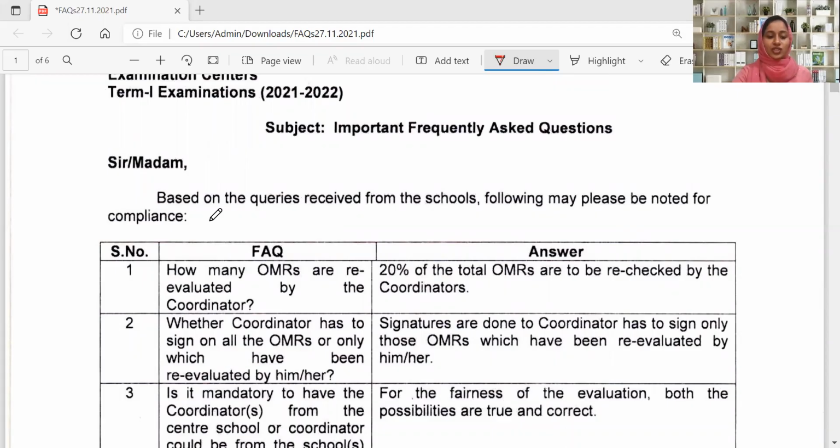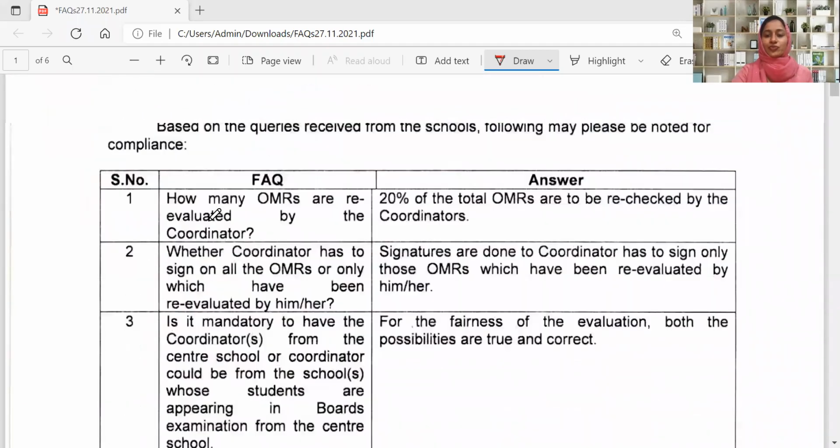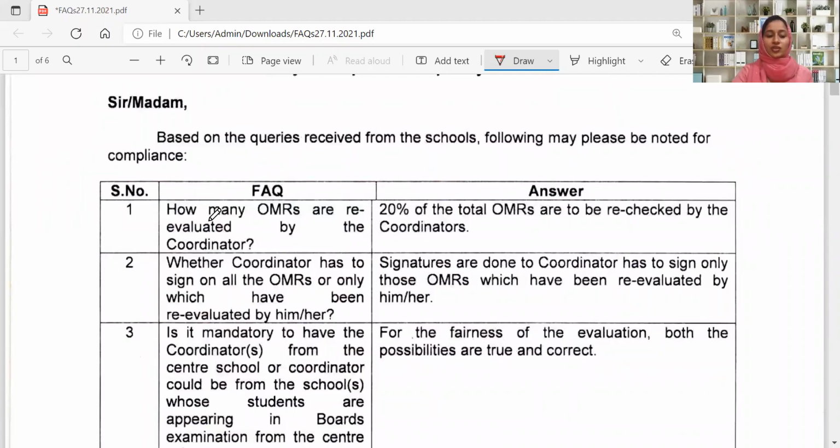Please note carefully. This is very important for all the evaluators, invigilators, and coordinators to know before going for their duties, before performing their duties.